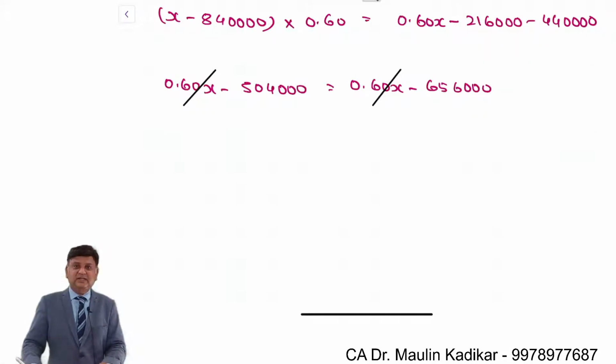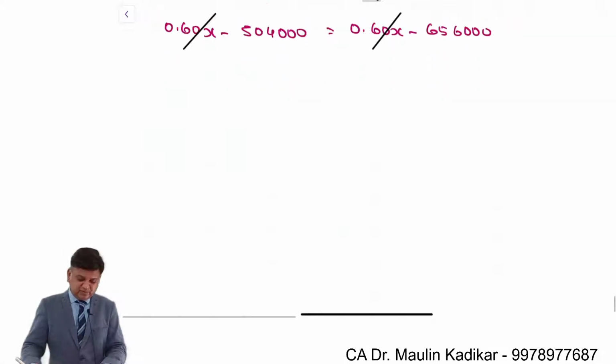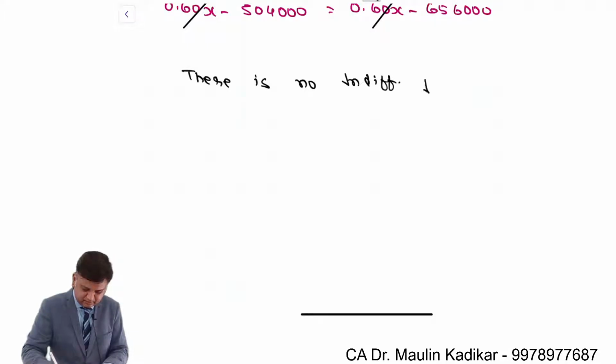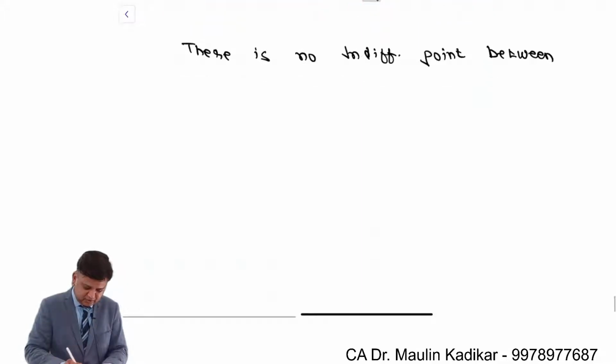And again we understand that there is no indifference point between debt and common. There is no indifference point between debt and common.